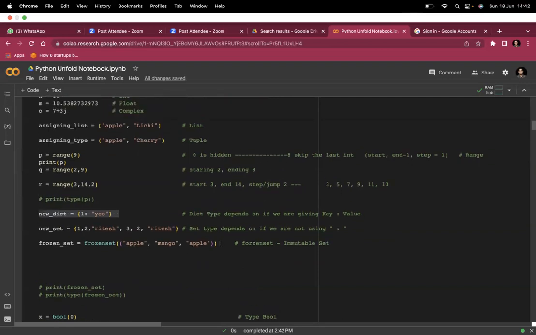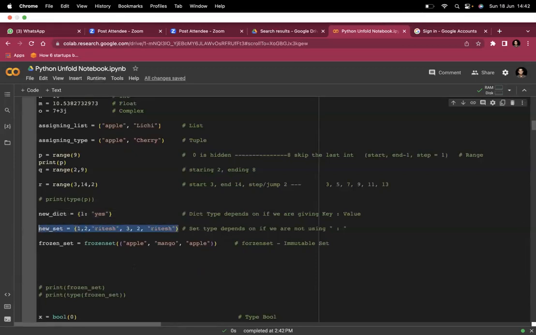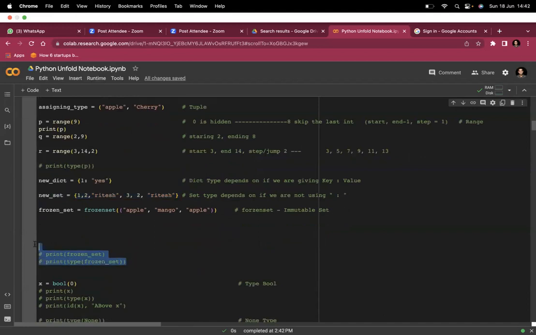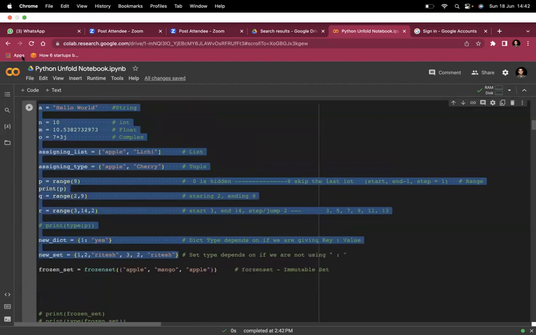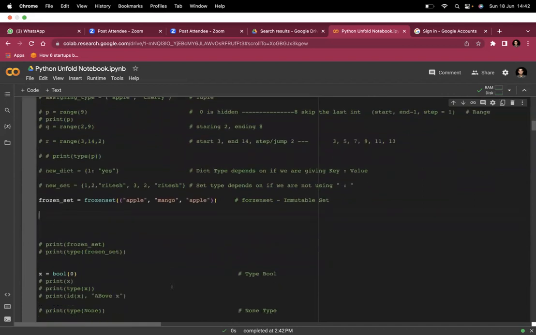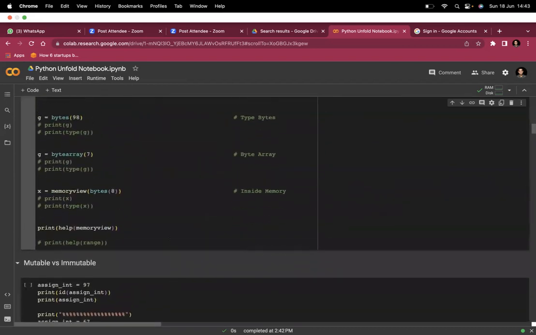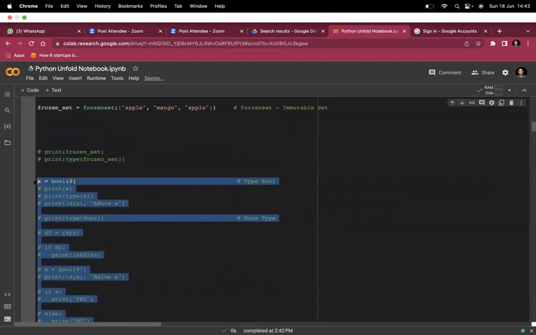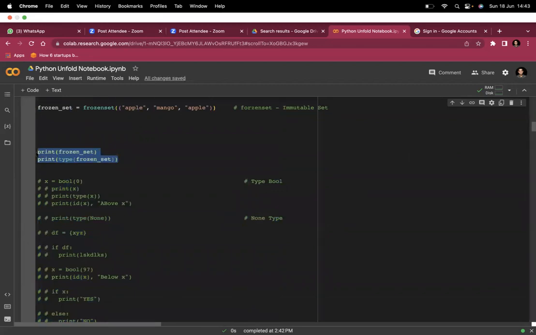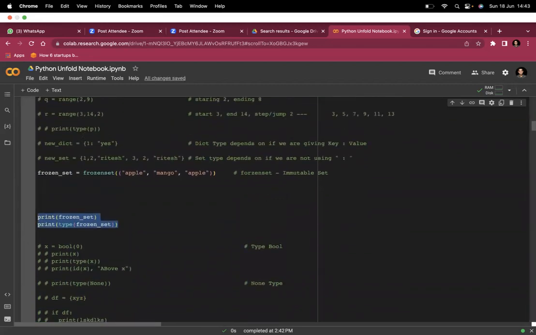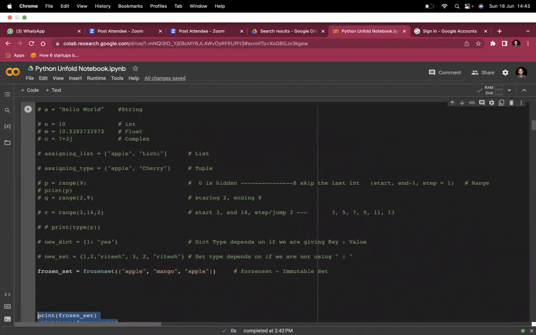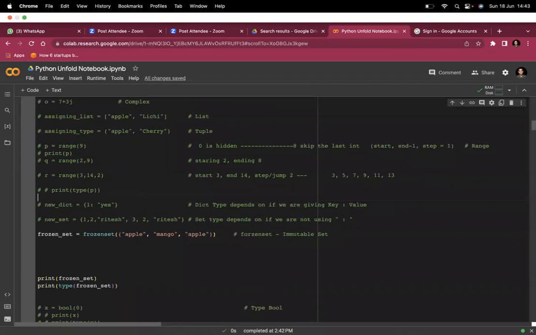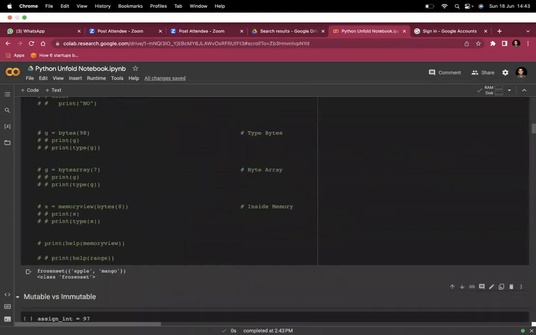Then you will see this thing. Let me tell you the type of this set as well. Print frozen set. Okay, let me comment out this, and then let me comment out this as well. Let me open this. Okay, so if you see here, when I run this cell, I guess shift enter, I can run the cell.